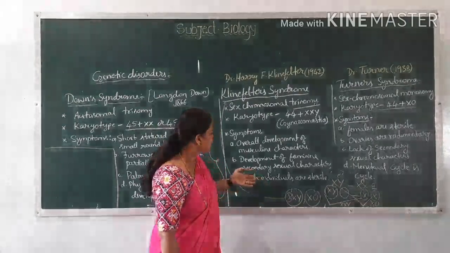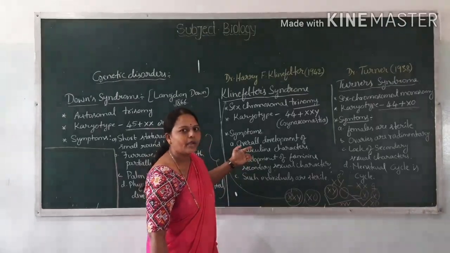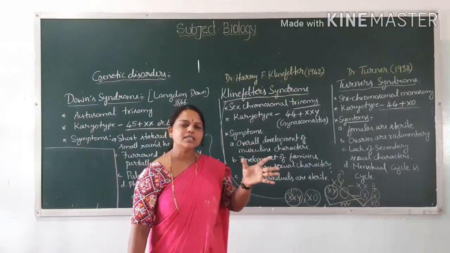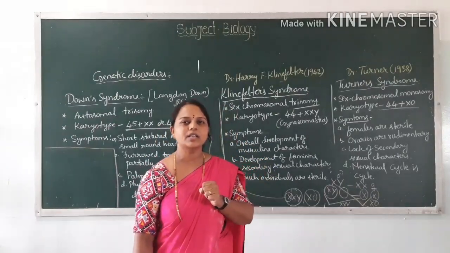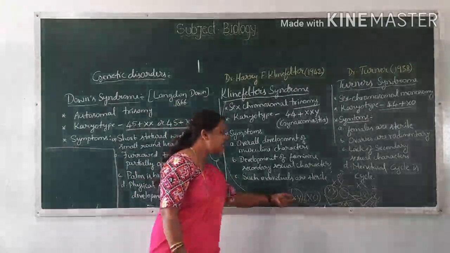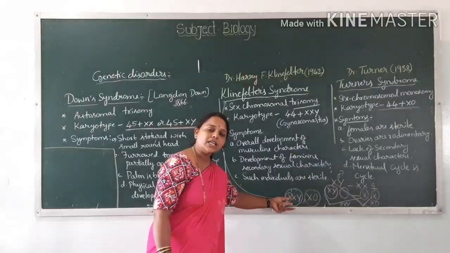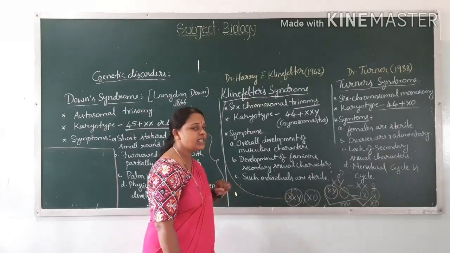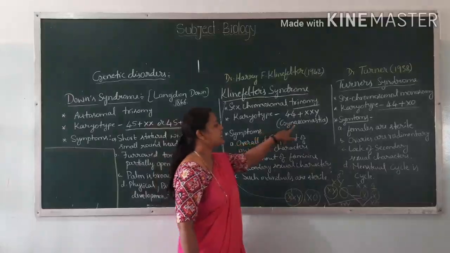That means development of breasts, and pubic hair is also going to develop. Such a condition is called gynecomastia.